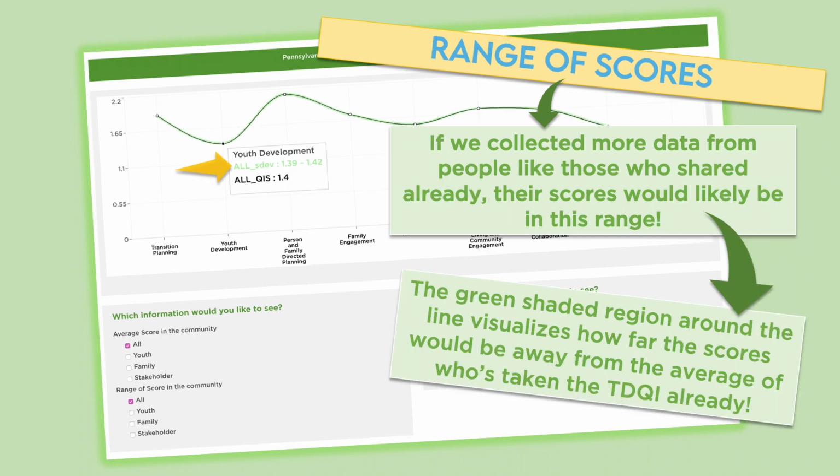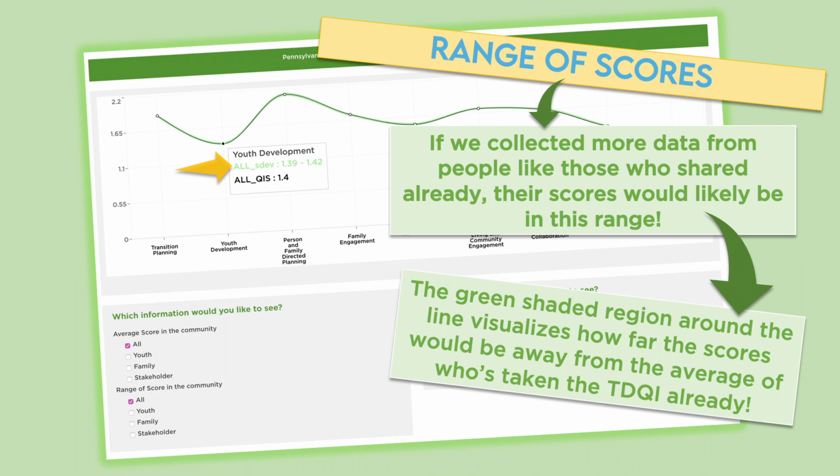You're almost a level 99 TD data wizard. There's just one more thing to talk about. You'll notice an option that says range of score in the community. If you click on one of the options, you'll also notice a green shaded region will appear around the line.